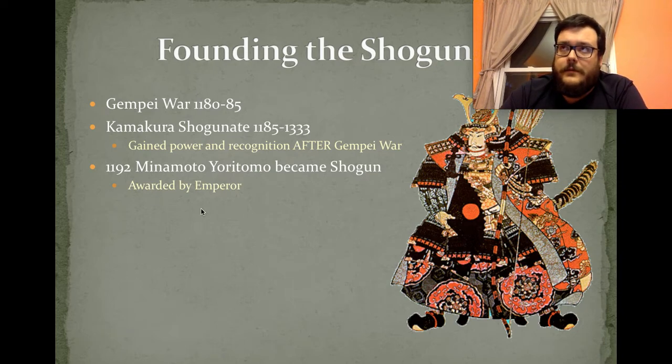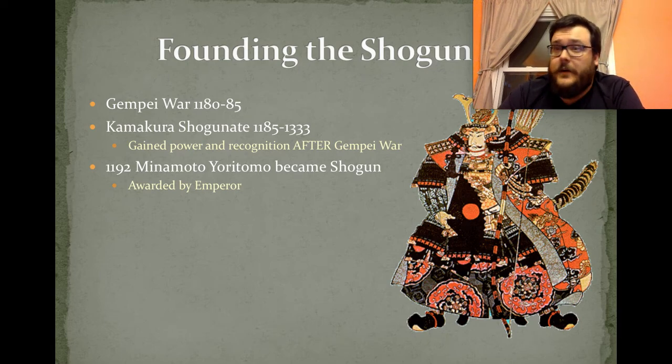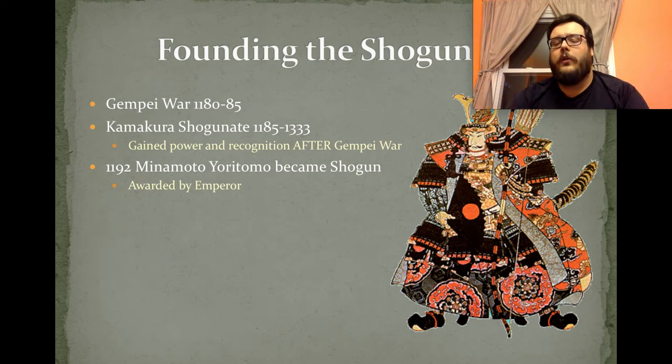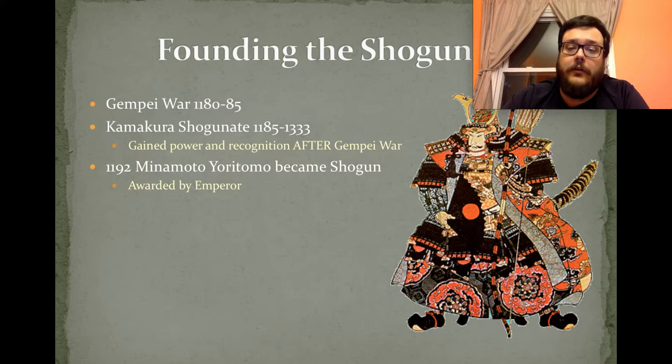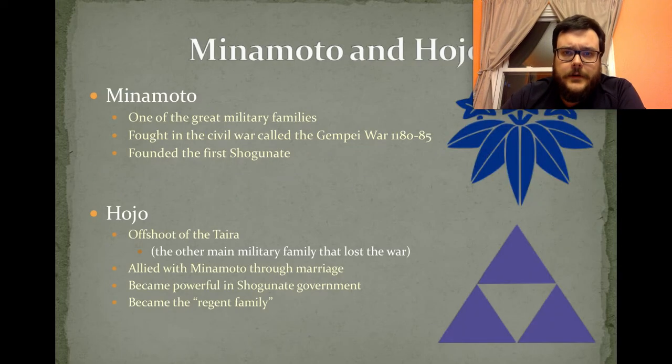And shortly after it started, Minamoto Yoritomo, this famous general, this guy that led his family to win this civil war, he became the shogun. He became the most powerful general in all of Japan, which means that he can try and start his dream of this government run by the military, for the military. Japan will become more tough. They'll become stronger. They'll become more independent. They won't be soft and goofing off all the time like when the nobles were in charge.